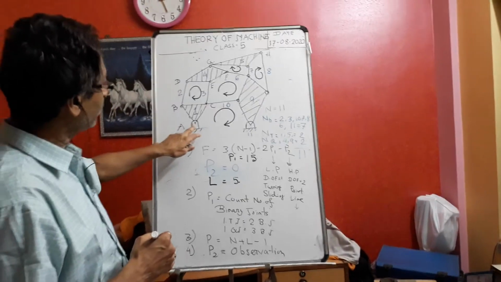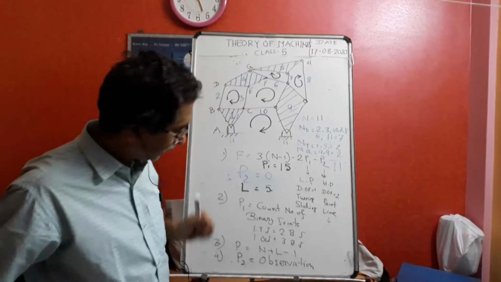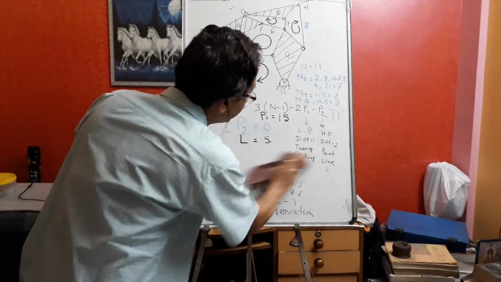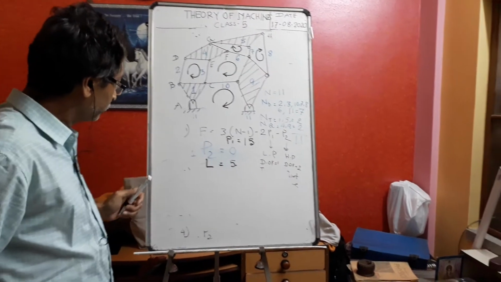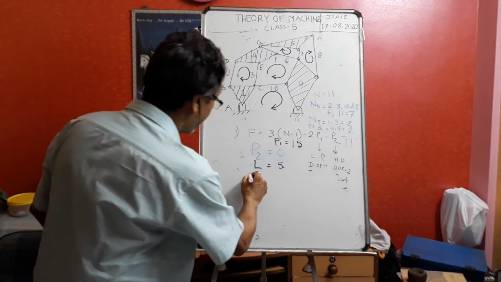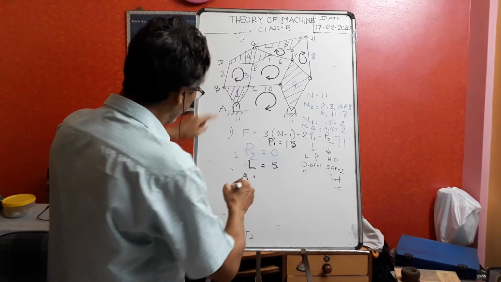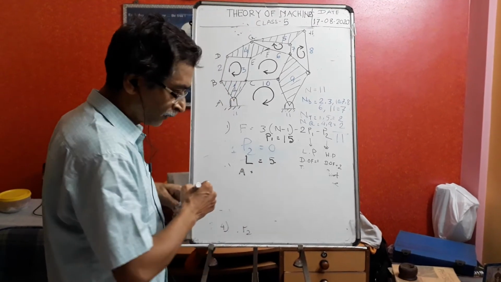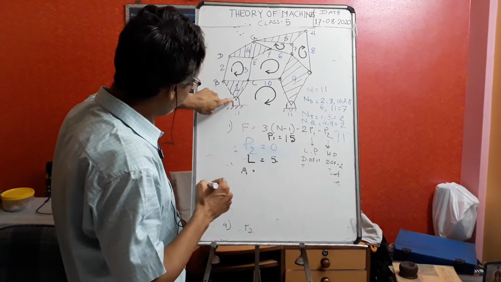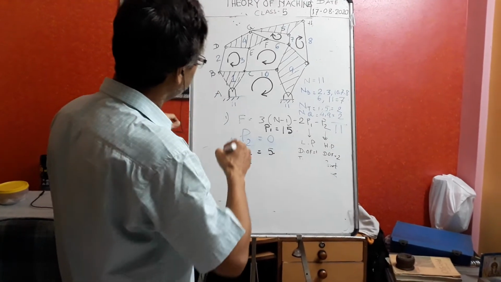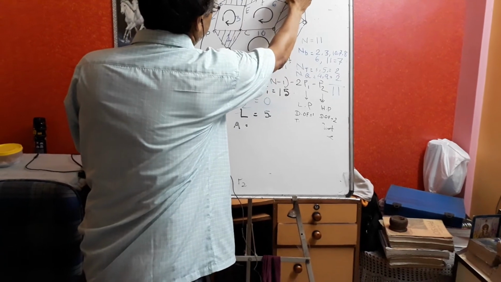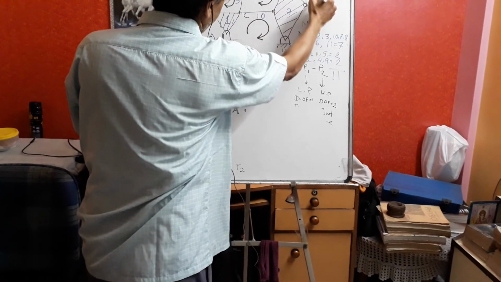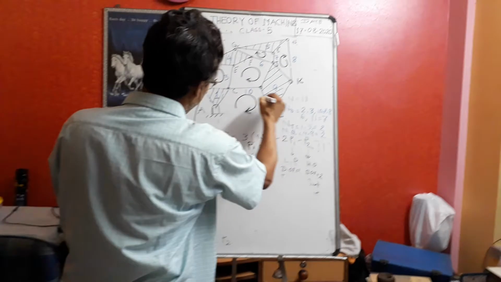A is what type of joint? Let me write it here. Then A is what type of joint? A is what type of joint? A is G H. এখন আমি সবগুলোর নাম দিয়ে দিই, GHIJKLM.